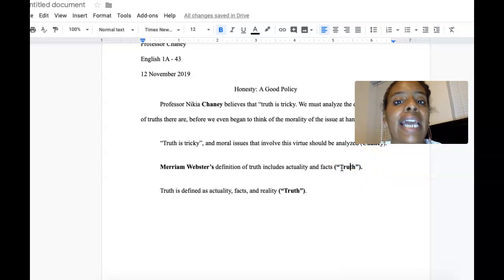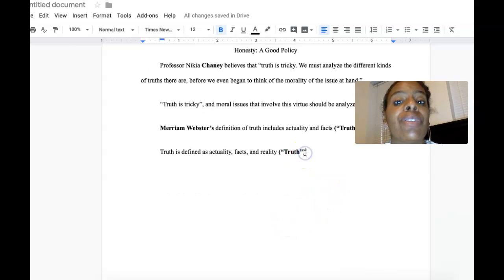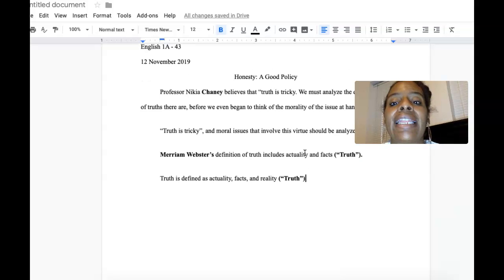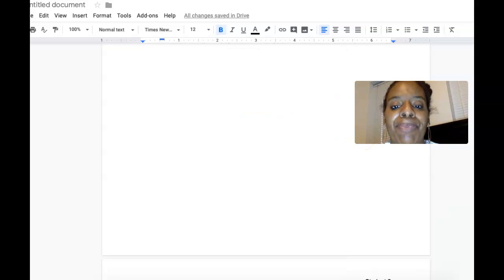This word here, truth, is the head word, which simply means that it is the word you actually looked up. It is the word of that dictionary definition. You're going to put that head word in quotation marks, and you're also going to put it in parentheses. That lets us know that this information here is contained under this entry in the dictionary. Now, even if you don't indicate that you're pulling this from a dictionary, "truth is defined as," you still need to give the citation at the end. You still need to give that parenthetical for a dictionary at the end, not for a personal interview. Either the first name or the last name.